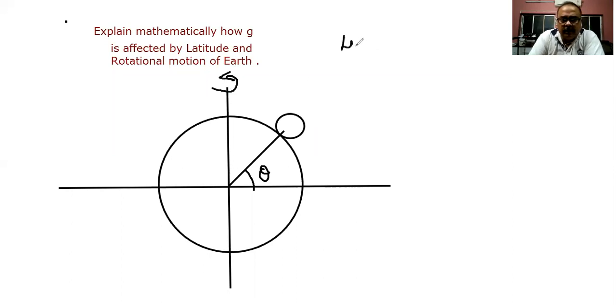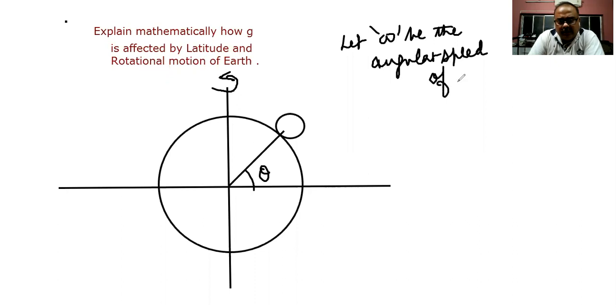So let omega be the angular speed of earth, which is rotating about its axis. Now one thing we have to understand: as the body is over here on the surface of earth, what is happening? Earth attracts every body towards its center. So earth is attracting this body towards its center, and we can call that the weight of the body, mg. So this is one of the forces experienced by the body.